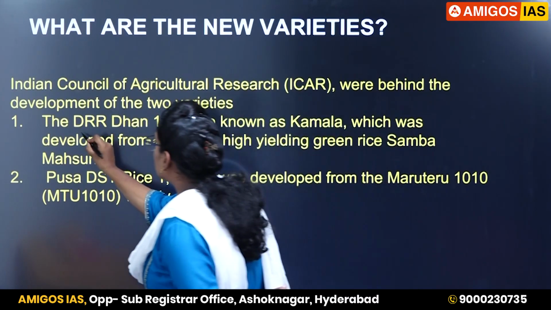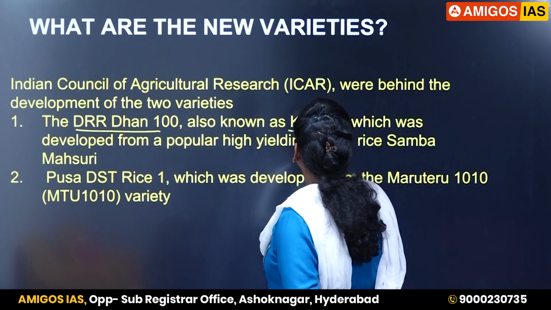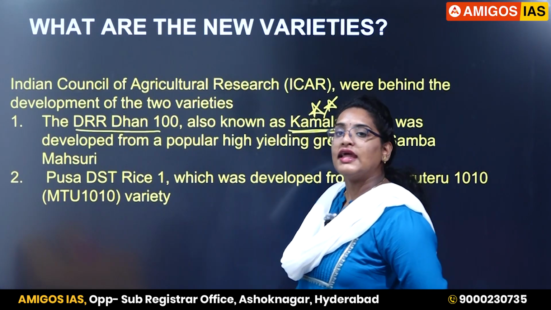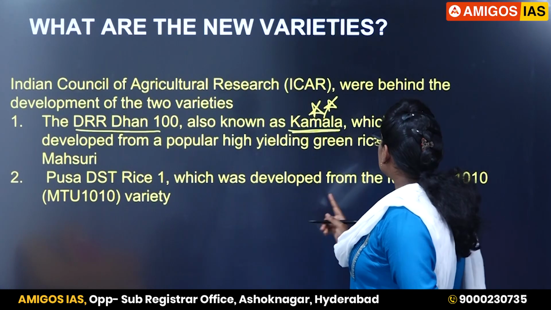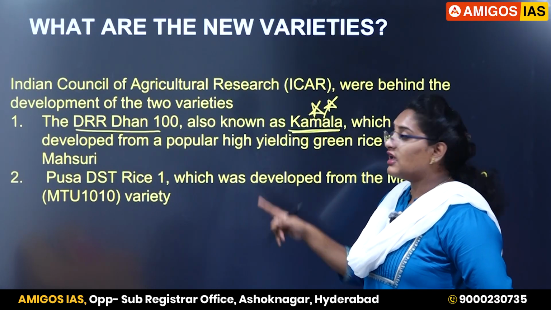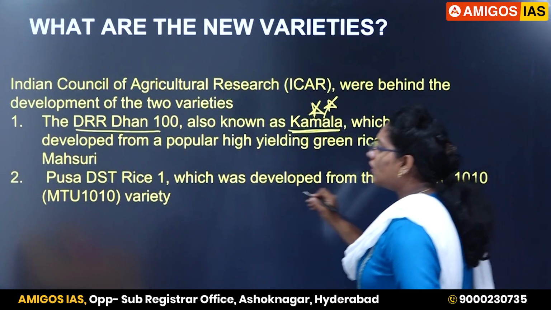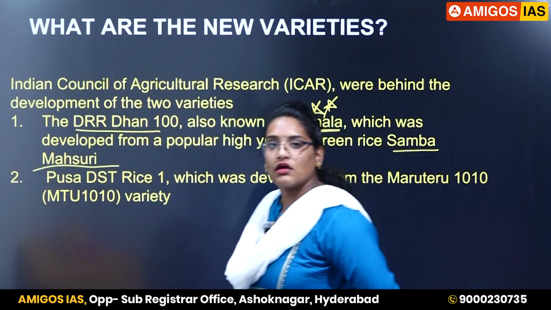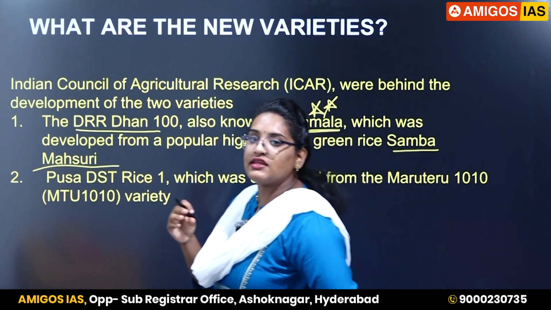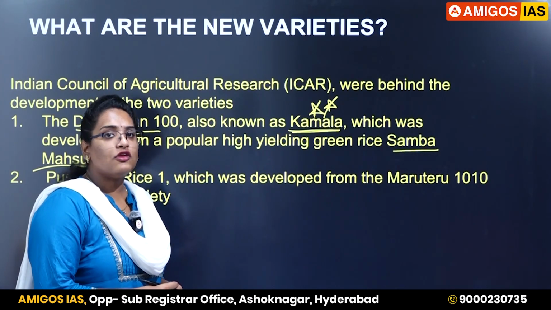Now make a note of DRR Dhan 100. It is also called as Kamala. This is important. So Kamala is another name of your DRR Dhan 100. Now it is developed from which variety is the next question. This is developed from the popular variety, that is Samba Masuri. Okay, so from Samba Masuri we made genetic engineering and we introduced the new variety, that is DRR Dhan 1.